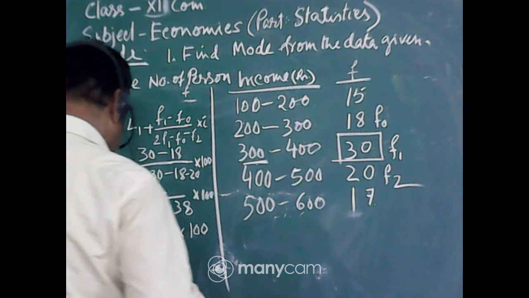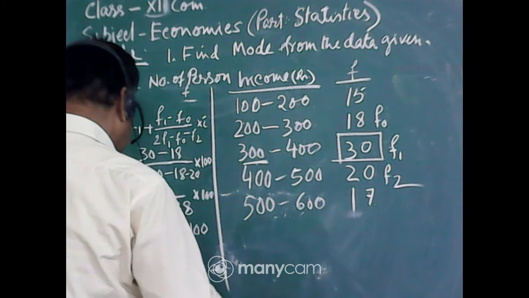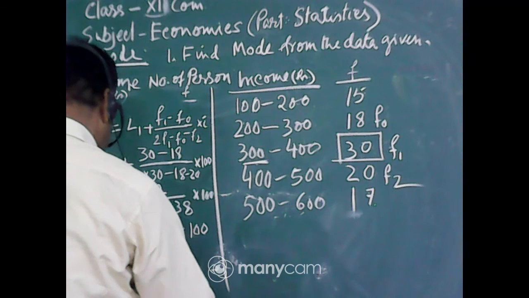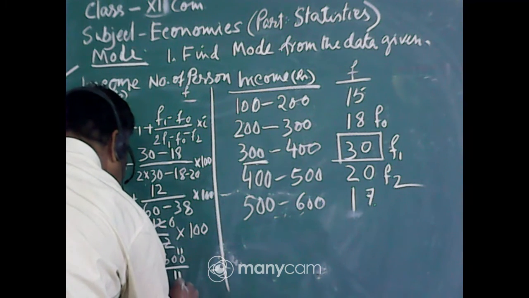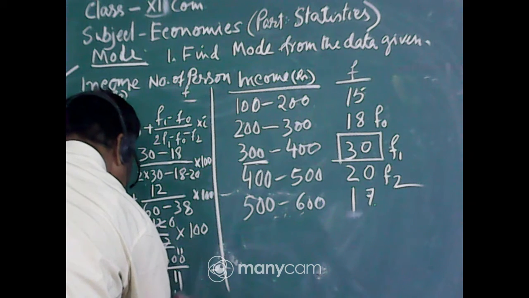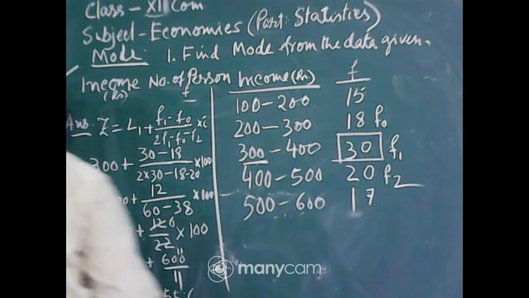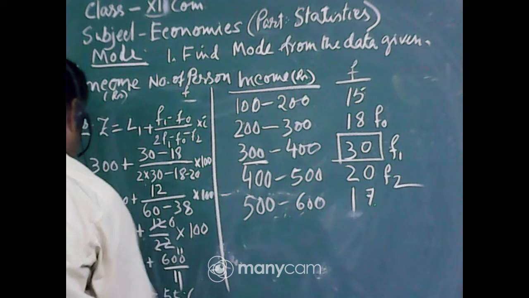Six, okay. So it is 300 plus, how much did we make? 5 11s are 55. Is it 0.6? 55.5, 56.